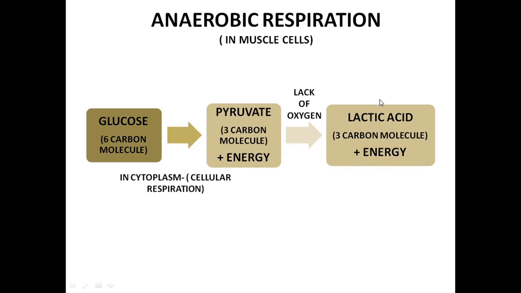So what is lactic acid? Here we know that pyruvate is broken down to lactic acid. The formula for lactic acid is C3H6O3.